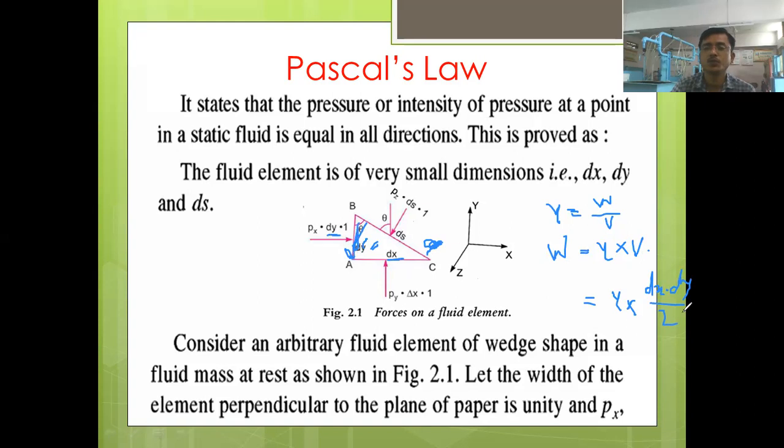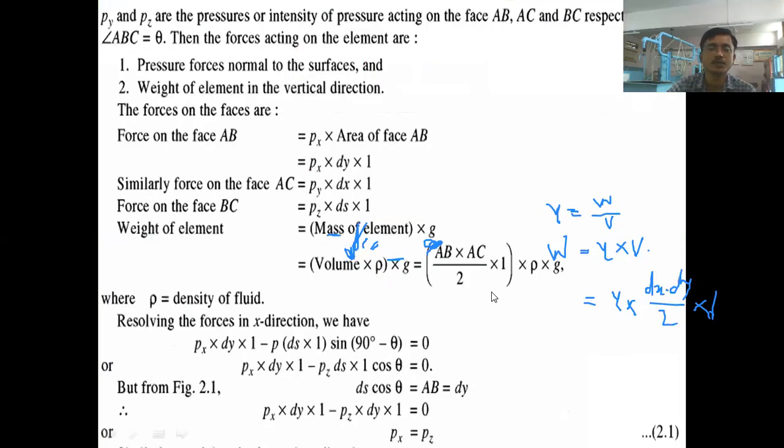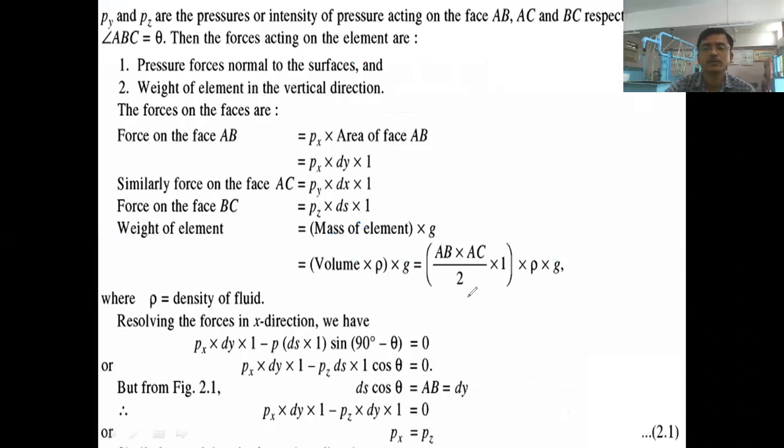Half into base into height is the cross-section area, multiplied by 1. 1 means the unit width, so this is the volume, right? Now here you can see this equation. Okay, these are the three forces, 1, 2, 3, putting that in this equation.